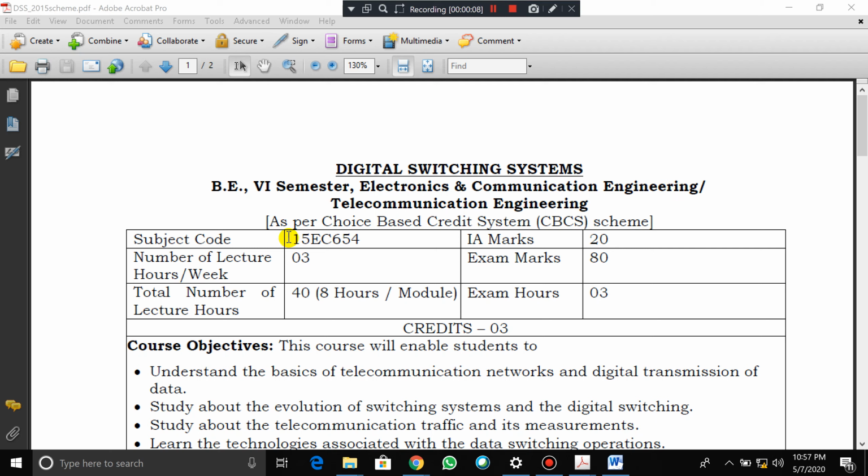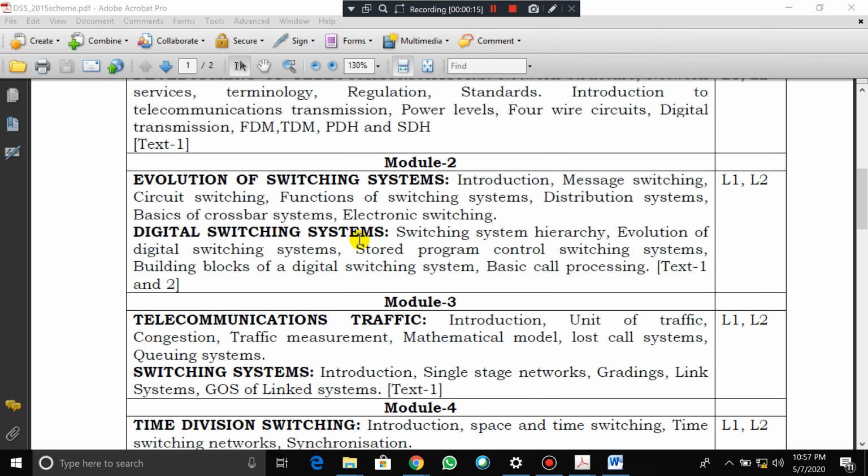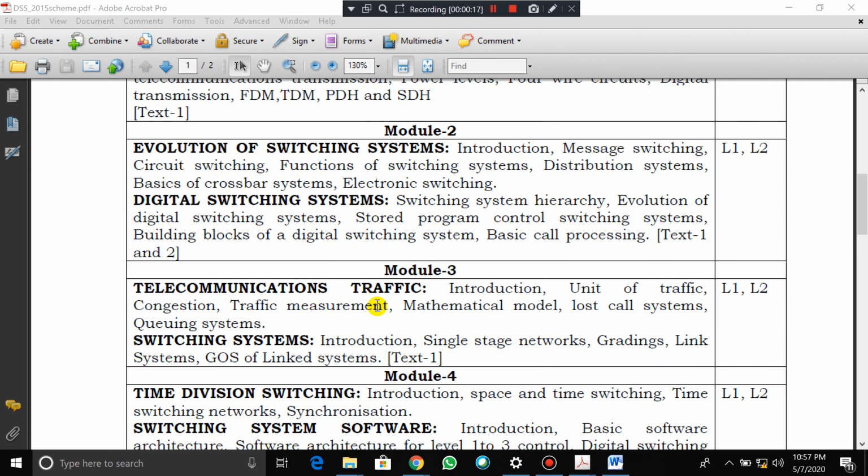It is common for the 15th as well as the 17th scheme of VTU 6th semester, Electronics and Communication Engineering. We were at module number 3, telecommunication traffic.